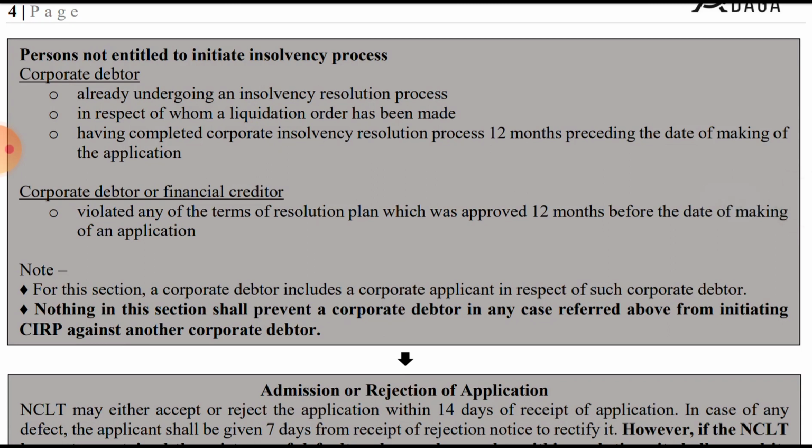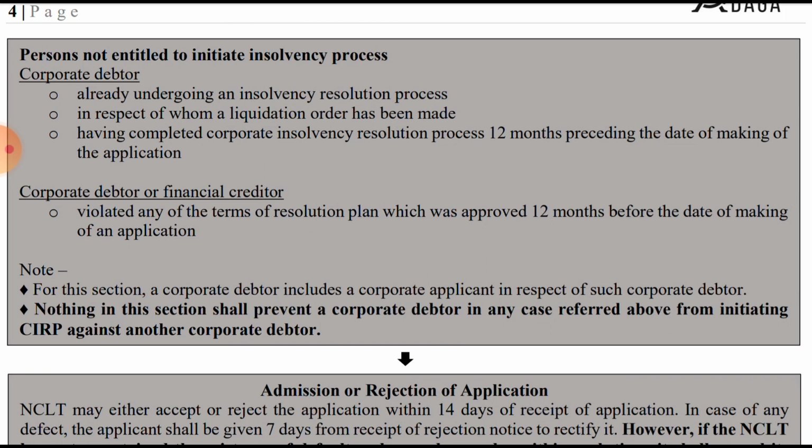Persons not entitled to initiate the corporate insolvency process. Who are the persons not entitled? The corporate debtor and the financial creditor. First we'll see in relation to the corporate debtor, three points. First, a corporate debtor who is already undergoing an insolvency resolution process. Second, in respect of whom the liquidation order has been made. Third, having completed the corporate insolvency resolution process within 12 months preceding the date of making of the application.